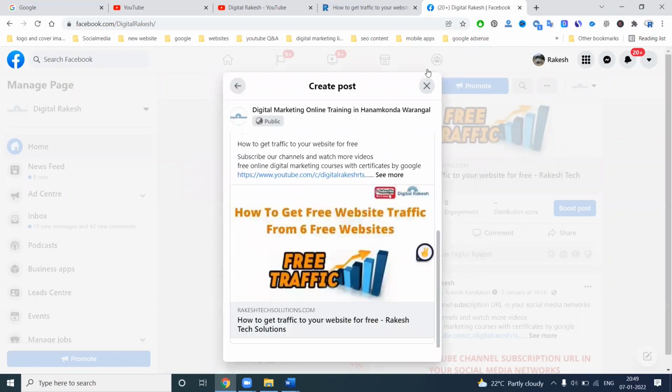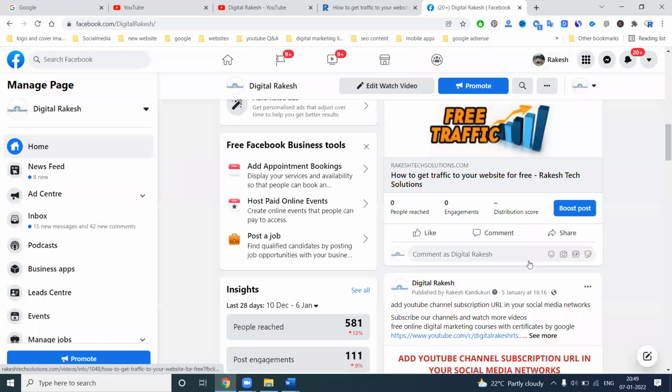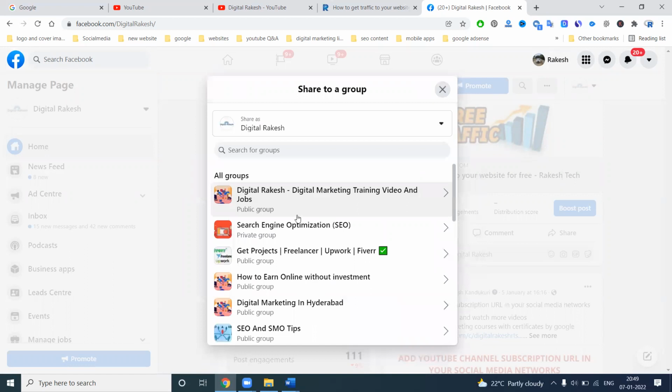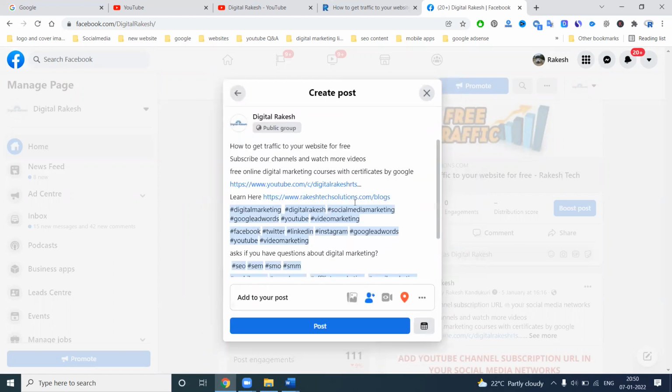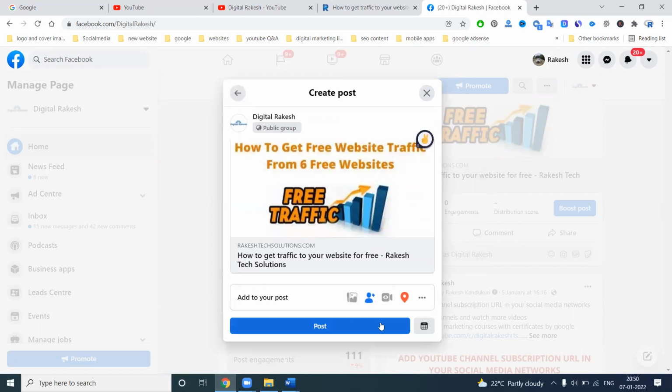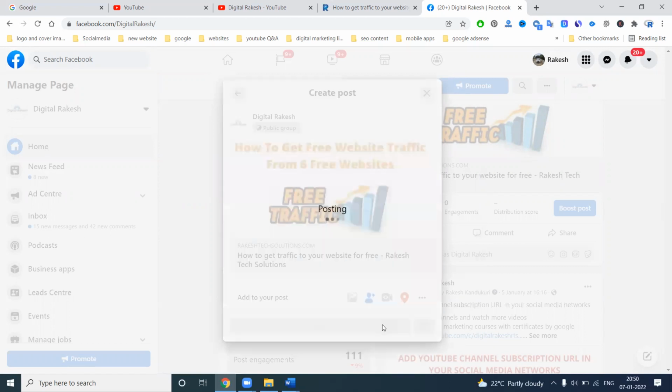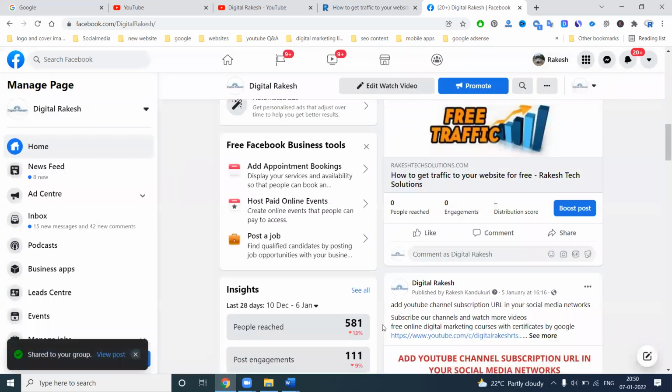Next, when you click from your groups, whatever groups you have, we can share to your groups also, along with your original content. Now click the post option. We can share from the pages, and we can share from the groups. We can share from the Facebook business page with different options.